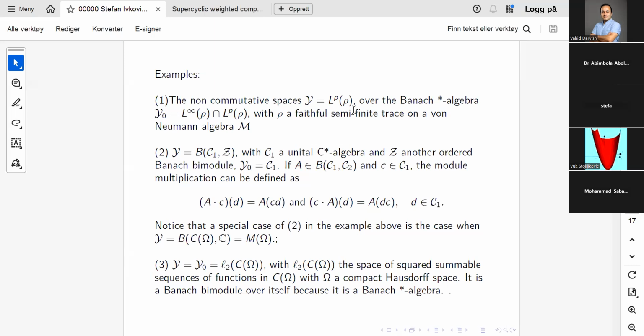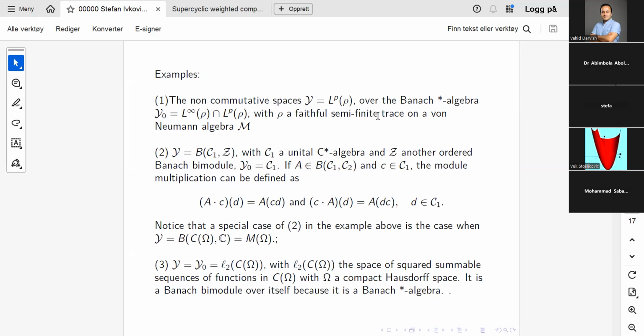In fact, it turns out that this is a Banach bimodule over a star algebra, not a Banach star algebra, but a star algebra I0, L infinity(rho) intersected with L^p(rho). L infinity(rho) here is simply M, so we intersect M with this space here, and then it becomes a star algebra, and this is then a Banach bimodule over this star algebra.